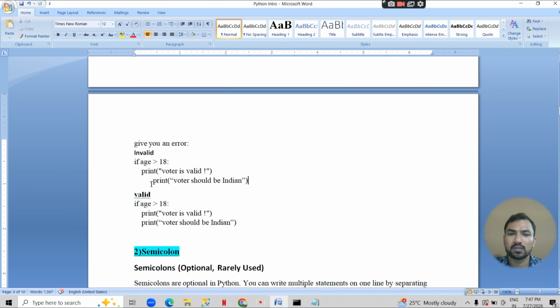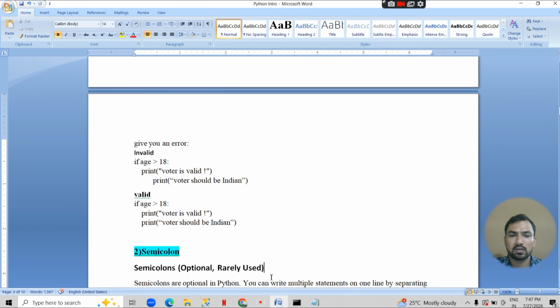If one statement has a different type of indentation from another statement, it is not valid. So we have to provide some indentation space from the start, but all statements in one single if block should maintain the same indentation.